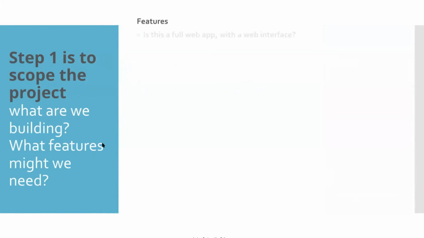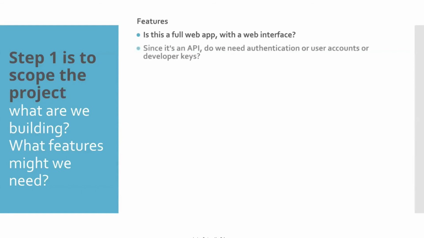So features, is this the full web app with the web interface? This is a very important question, right? We should ask, like a tiny URL, do you want a full web app, or can it be just an API also? It can be an API or simple, like if it will just link it. You don't need a full web app also. So let's say the interviewer said, no, it can be just an API. Start with API. That's what people will say.